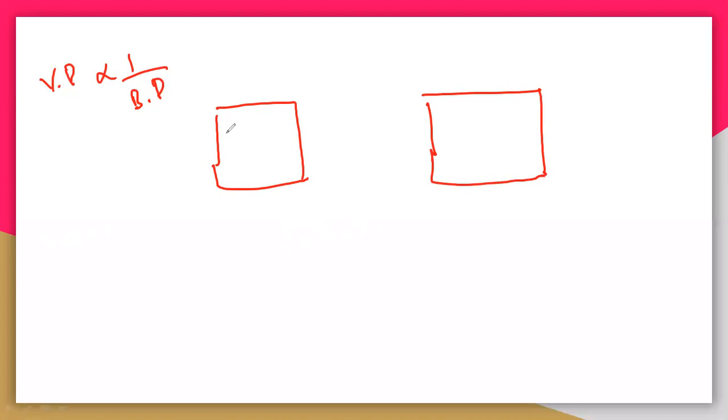So vapor pressure, and see here, let us take A and B. Let us take that in A the vapor pressure is very high. And in B let us take the vapor pressure is very low, it is 0. So here I have taken A with a very high vapor pressure.